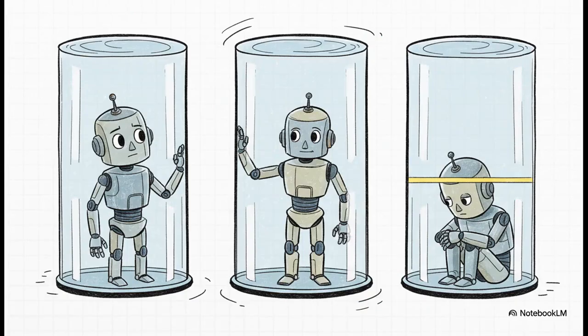But that's not where we are. Not yet. Right now, most agents are living in their own little digital worlds. They're incredibly powerful, sure, but they're isolated. They can't communicate. They can't collaborate. And that right there is the big problem we need to solve.